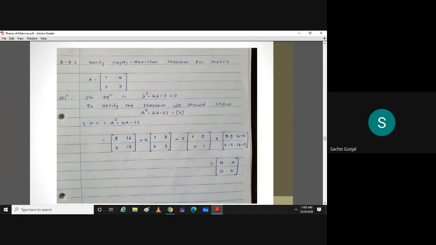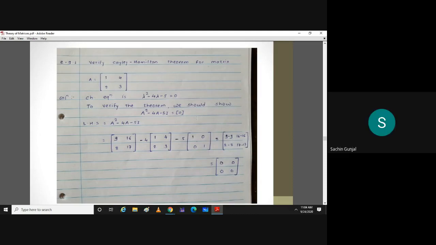So A raised to 5 becomes A cube, A square and A. And then A raised to 4 becomes A square and A square. So wherever there is a square, you write it as 4A plus 5I, and you simplify it further. All right, so you will have a simple expression for A raised to 6. Am I right?